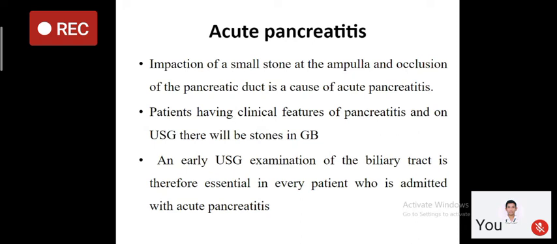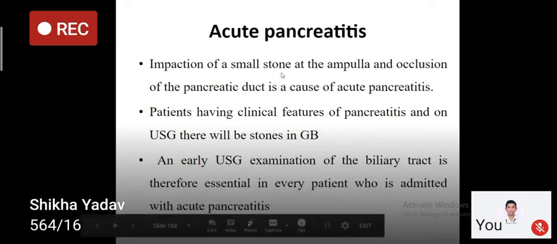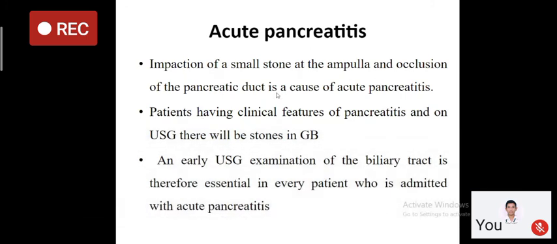Now coming to another serious complication due to the CBD stone, that is acute pancreatitis. How does a CBD stone lead to acute pancreatitis? This is because impaction of a small stone at the ampulla of Vater leads to occlusion of the pancreatic duct and thus leads to acute pancreatitis. So whenever there is any obstruction in the pancreatic duct, it will always be followed by acute pancreatitis.